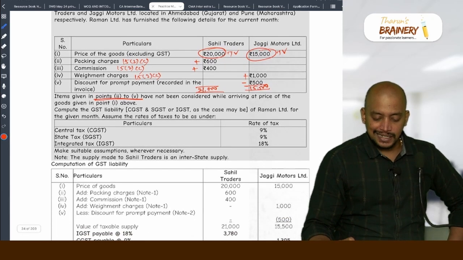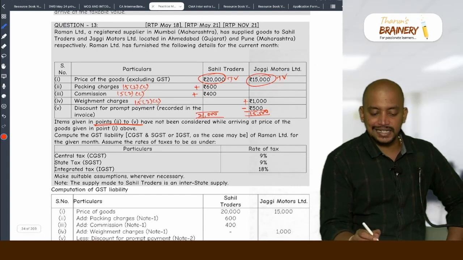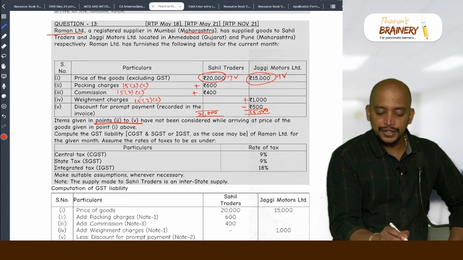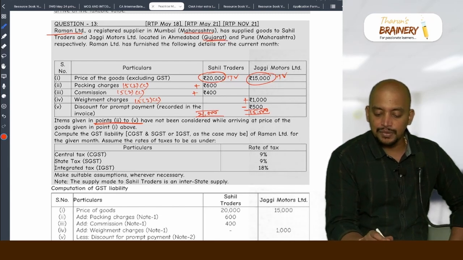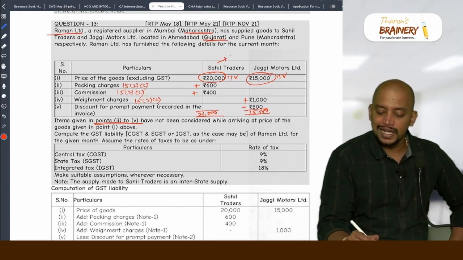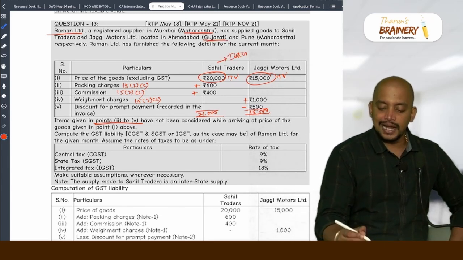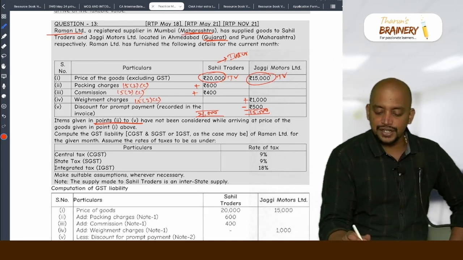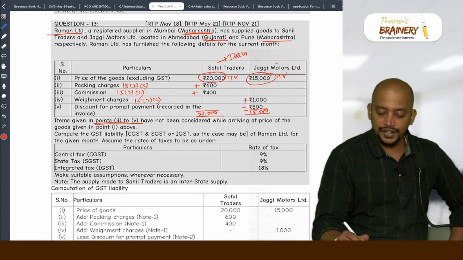Next, here first sale that is Shahil Traders. Raman Limited registered supplier in Mumbai, Maharashtra to Shahil Traders of Gujarat. So Maharashtra and Gujarat, so this will be interstate. And next one, Raman Limited Maharashtra and Jaggi Motors also Maharashtra. Therefore it will be coming under intrastate.